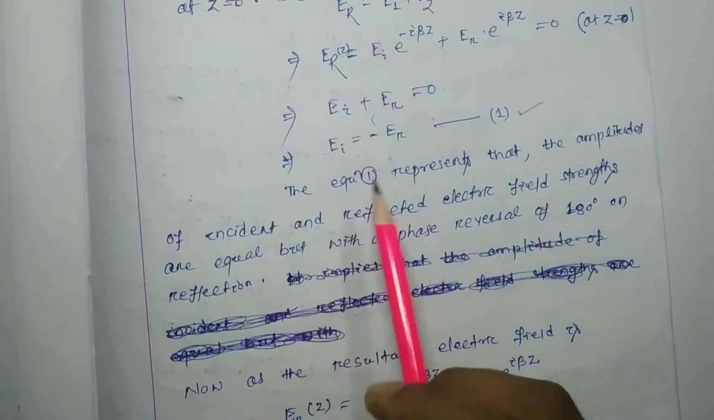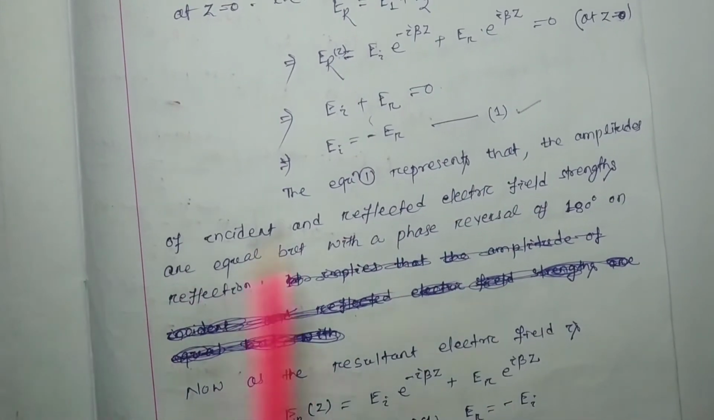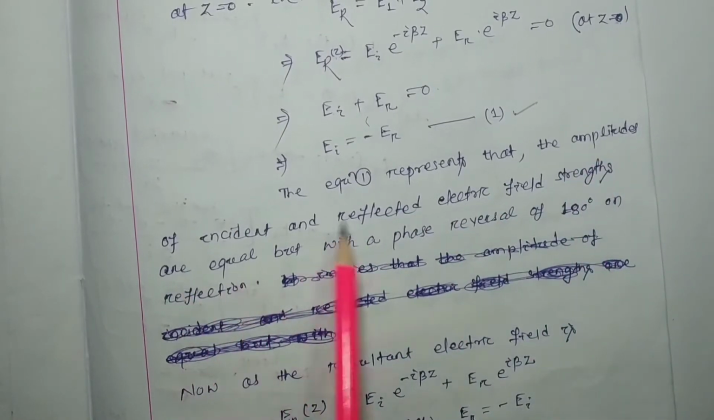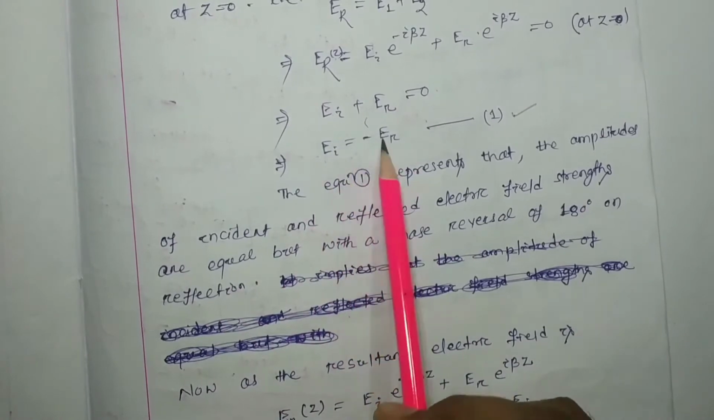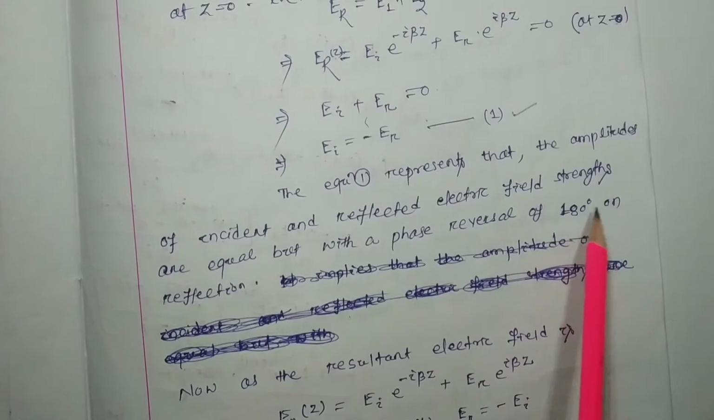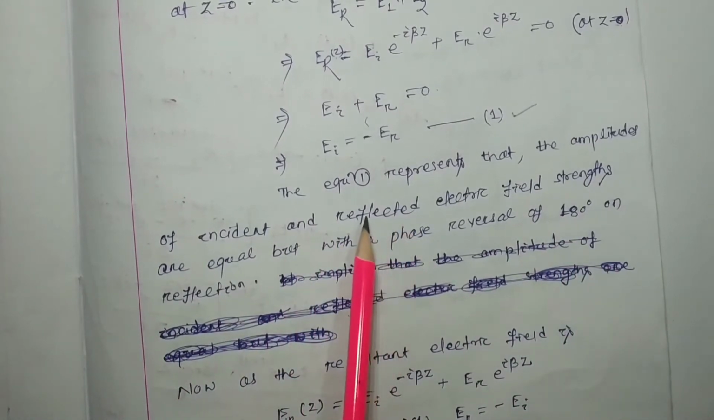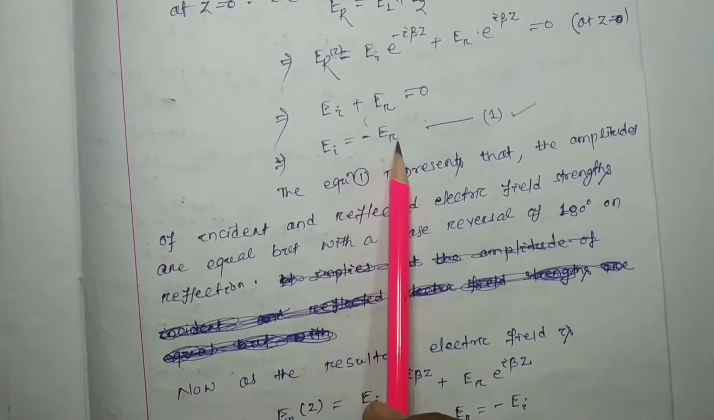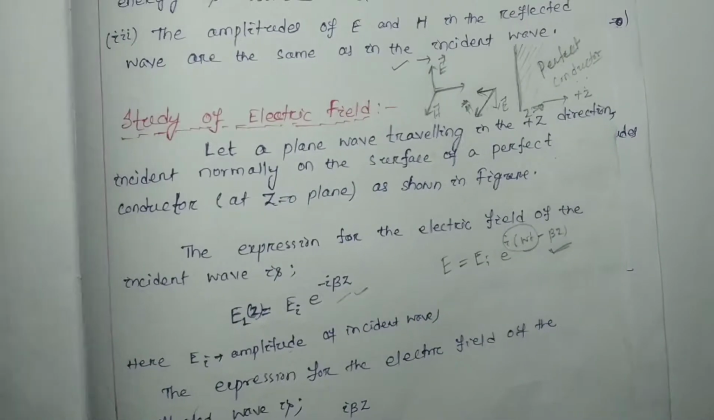From equation number 1, we found that the amplitudes of the incident and reflected electric field strengths are equal, but with a phase reversal of 180 degrees on reflection. So when the incident electric field reflects, the amplitude is the same, but the phase reversal will be 180 degrees. That means